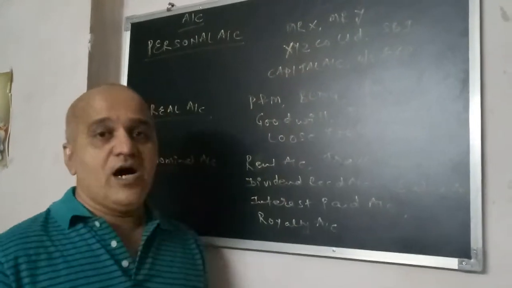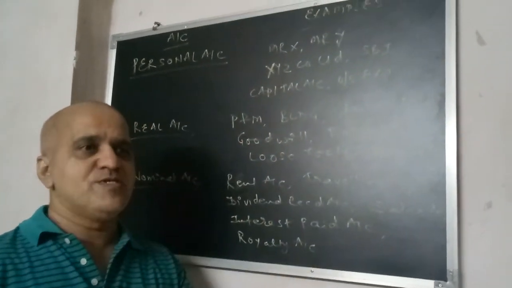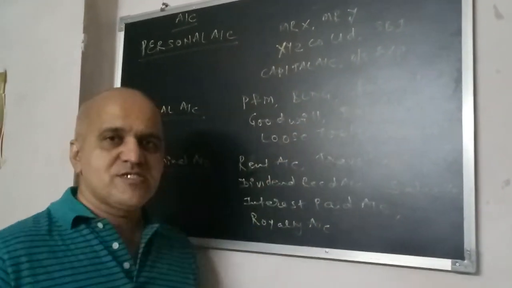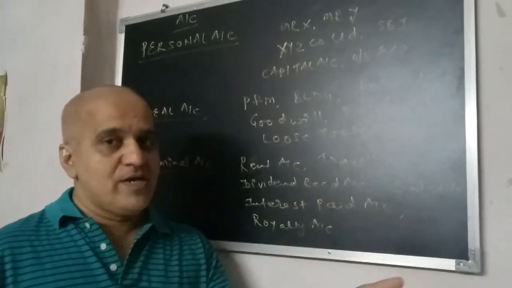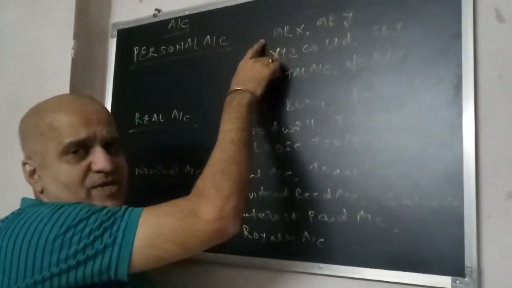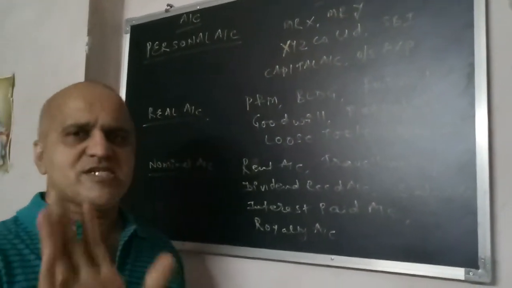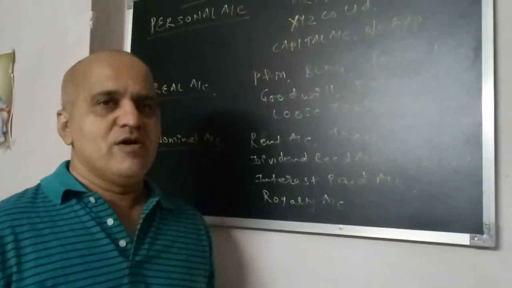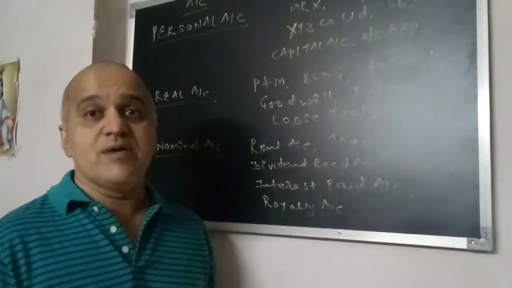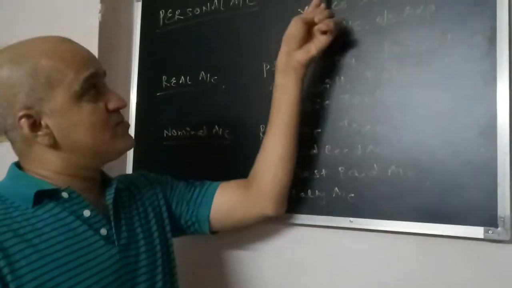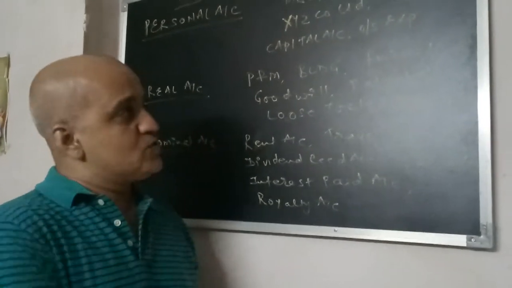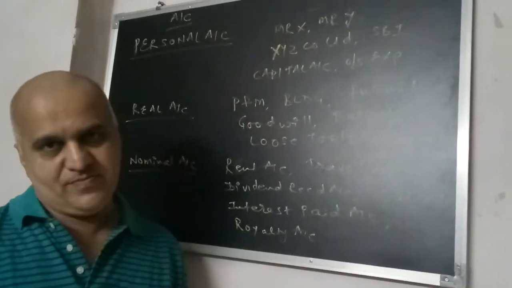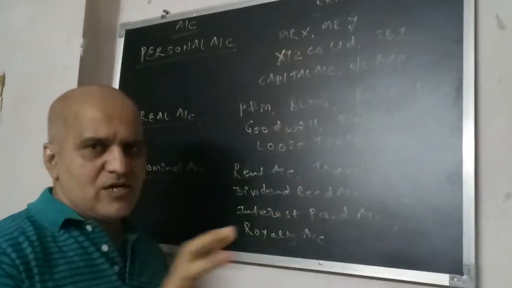In the same fashion, outstanding expenses. Outstanding expenses mean what? Expenses due but not paid, which is yet to be paid. So outstanding expenses is normally payable to either natural person or artificial person. Best example is outstanding salary. What is outstanding salary? Salary due but not paid. Generally we are paying the salary to the employees. Employees are human beings, so they come under natural person category. So this outstanding expense account again represents the natural person. So these are the few examples.